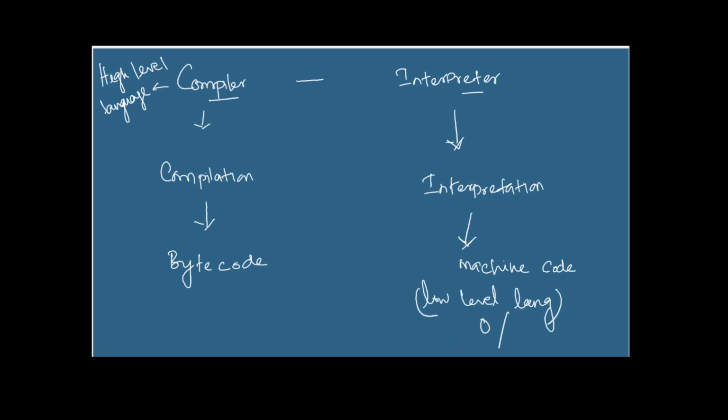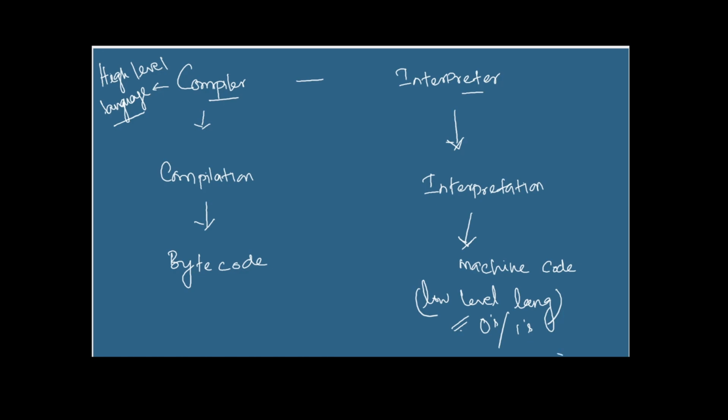That means it will understand only zeros and ones. So somehow we need to convert our high level language code into the low level language so that our machine will read that code and produce output for us.